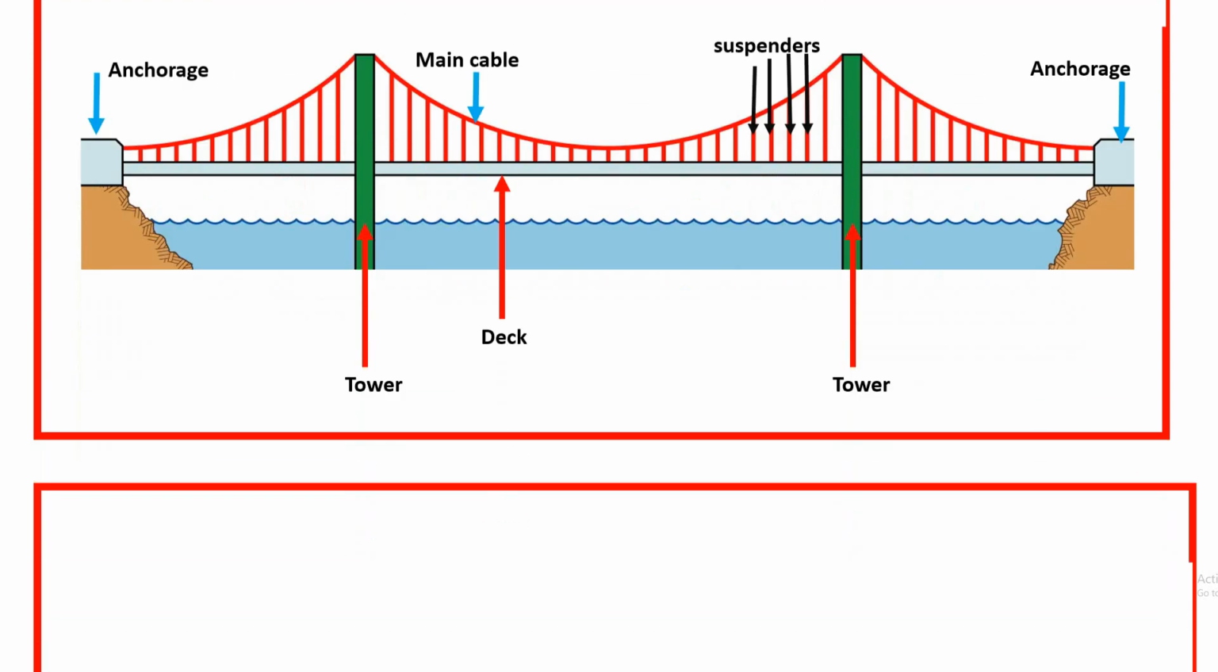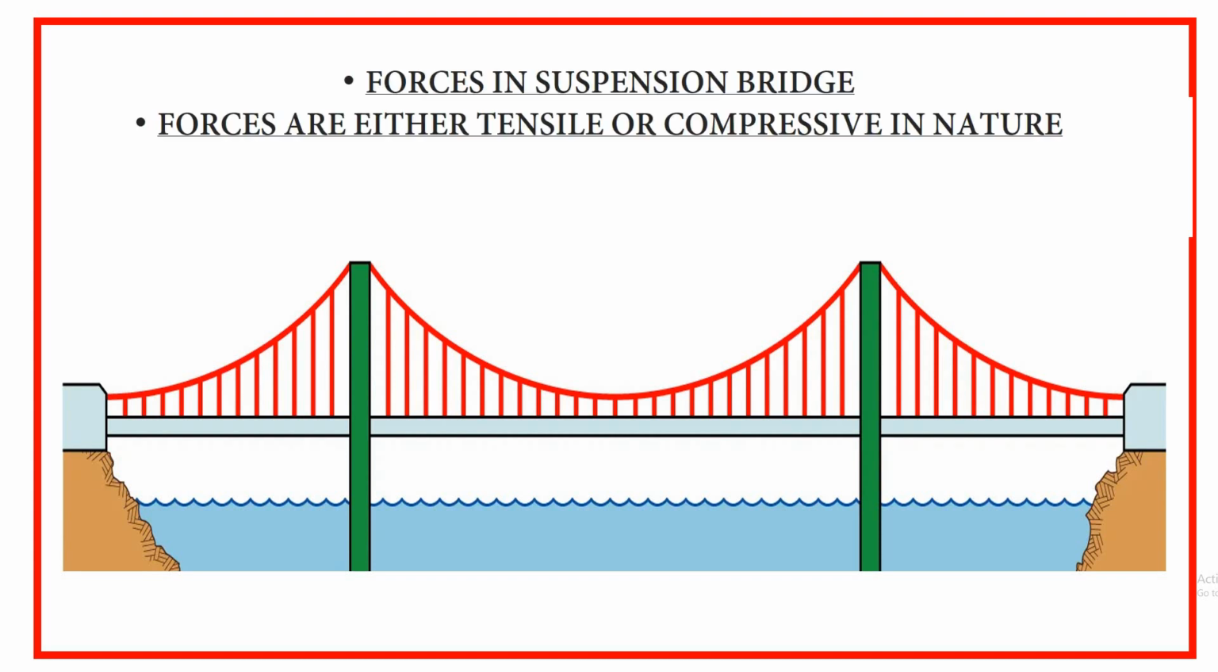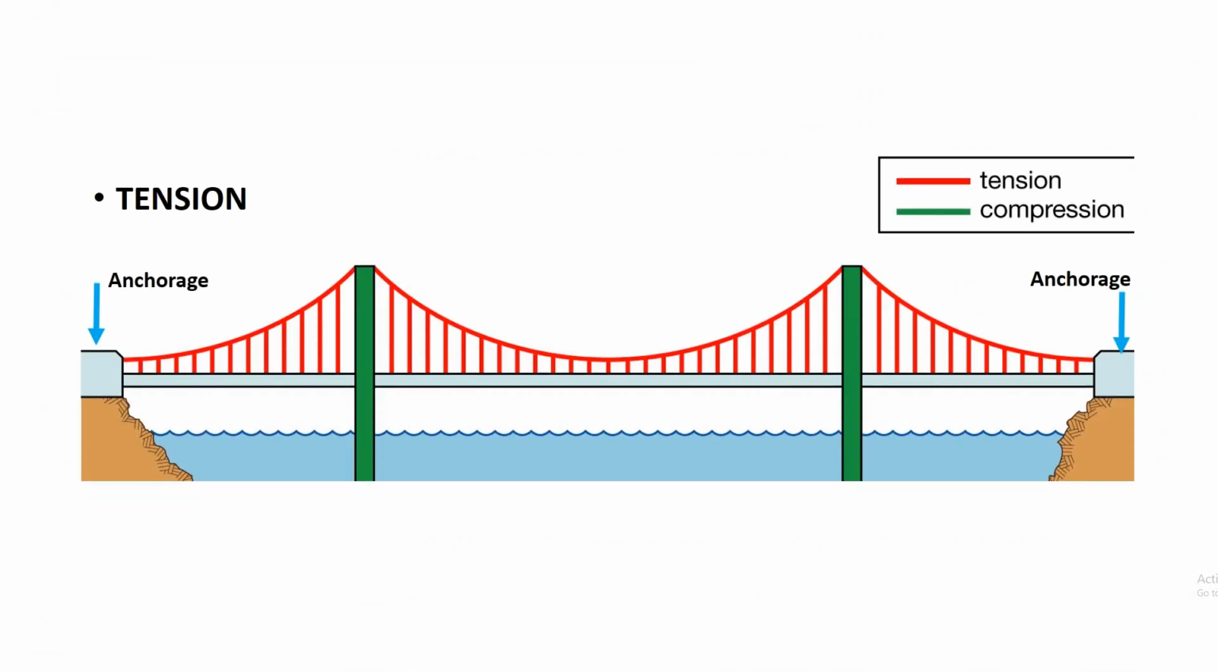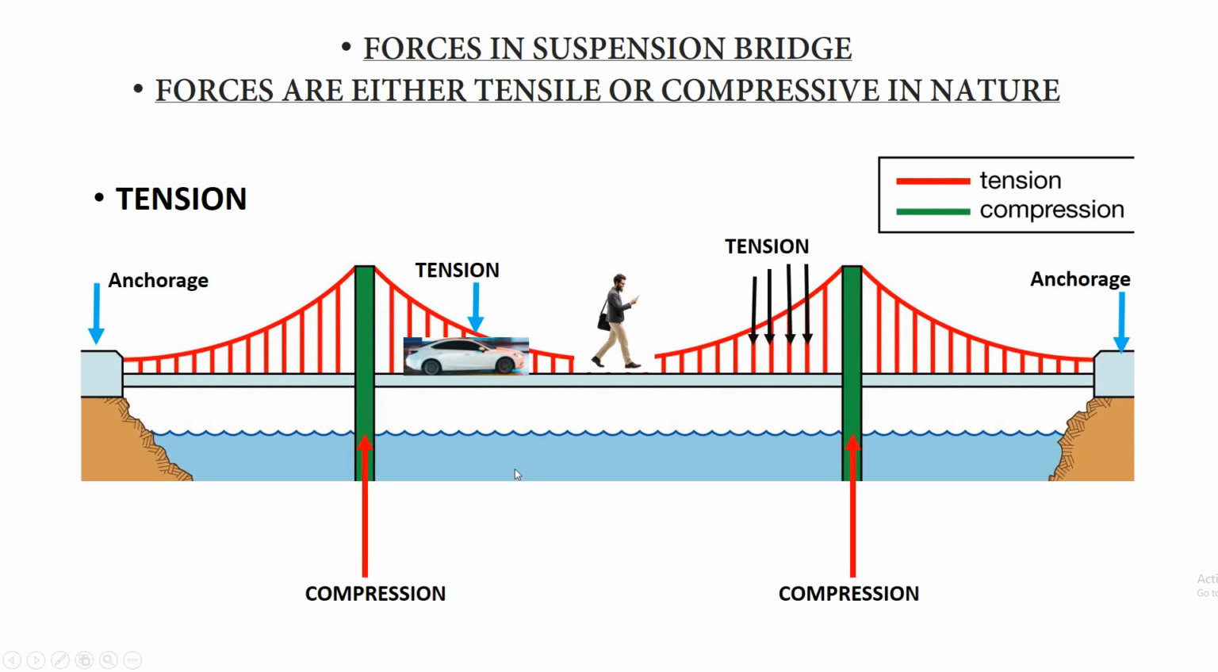Next, how the bridge carries the loads. The forces are either tensile or compressive in nature. When the load is acting on the bridge, the main cable is under tension. These suspenders are under tension and these two towers are under compression.